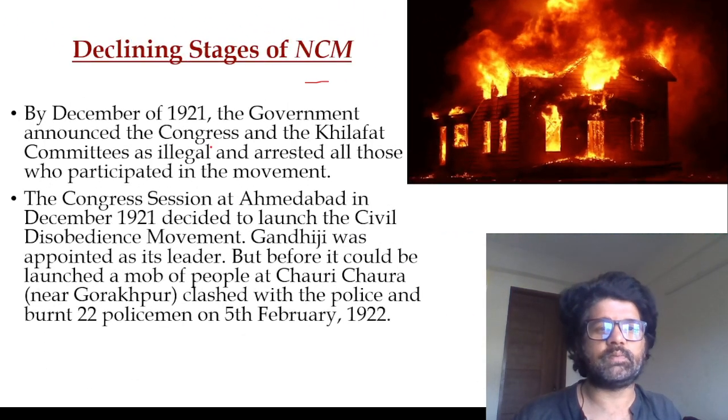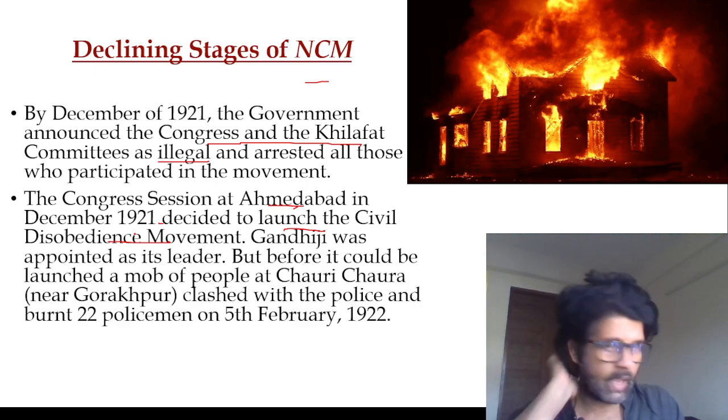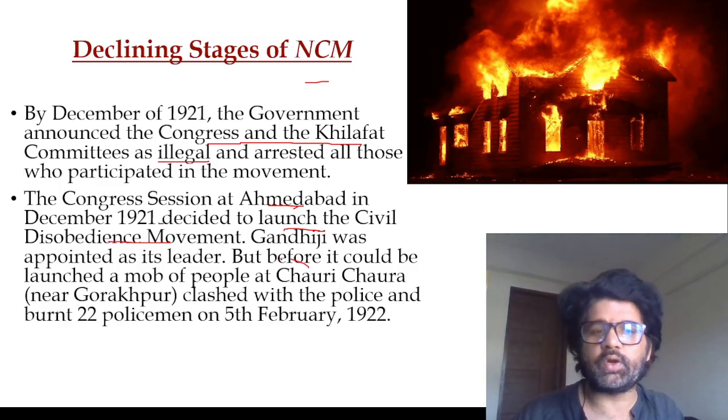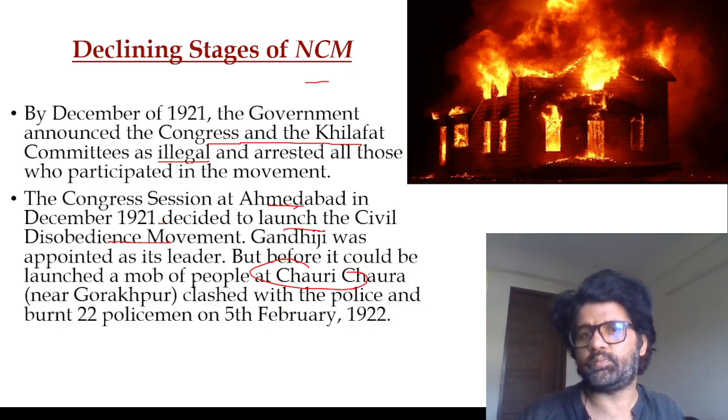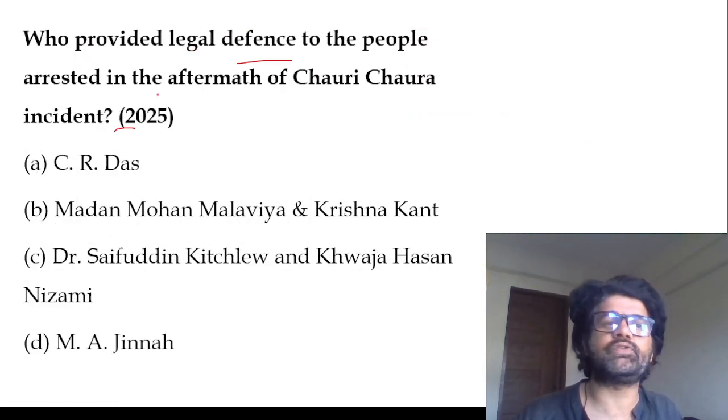Declining stages of NCM: Congress announced the Congress and Khilafat committees are illegal. Again, at the Congress session at Ahmedabad in 1921, they decided to launch a civil disobedience movement, which the question was referring to, because independence did not come within a year. But before that could happen, the Chauri Chaura incident happened. Police and common people clashed, and then the police station was set on fire, and 22 policemen died. So all these things happened. Again, 2025, same: who provided legal defense to the people arrested in the aftermath of the Chauri Chaura incident? Madan Mohan Malviya and Krishnakant.